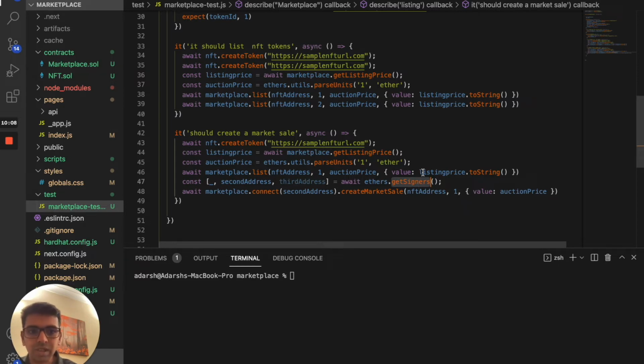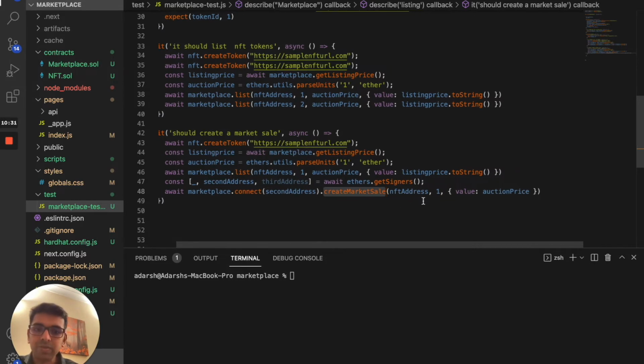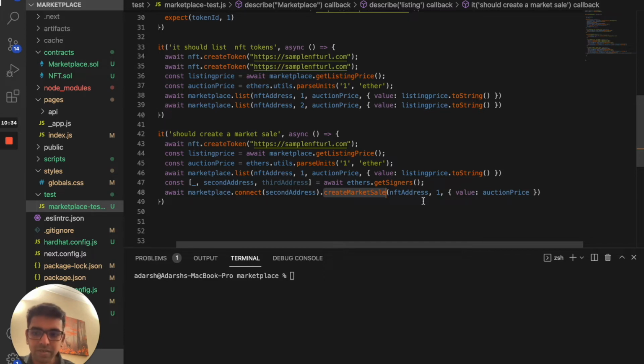The first one we already used for creating the market, listing the NFT token, and all those things. So here, what we're going to do is get a second address and make a purchase for that second address. So we have to write a function called create market sale, and for that address, what we're going to pass is an NFT address, because that's what eventually we need from the marketplace, right? So give the NFT address, and then the marketplace will make sure that you are actually paying everything, and then it'll transact that NFT to your name.